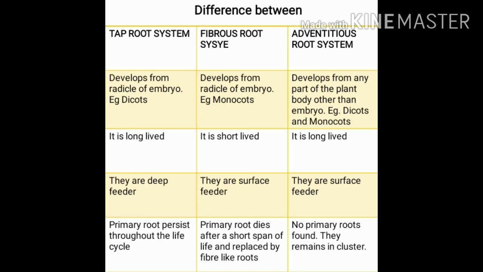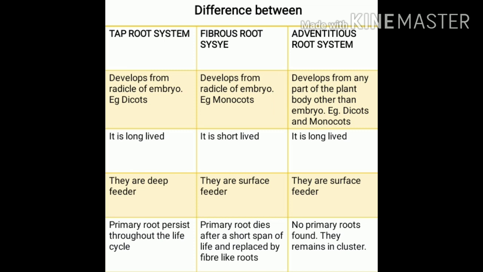The taproot system develops from the radicle of the embryo, example dicots. Fibrous root system develops from the radicle of the embryo, example monocots, and adventitious roots develop from any part of the plant body other than the embryo, example both dicots and monocots.